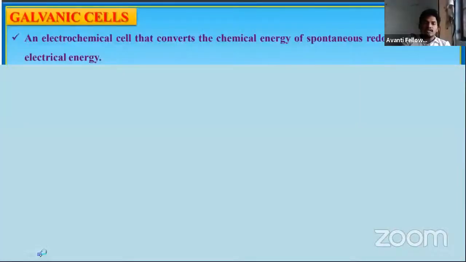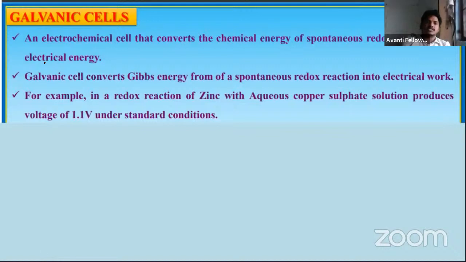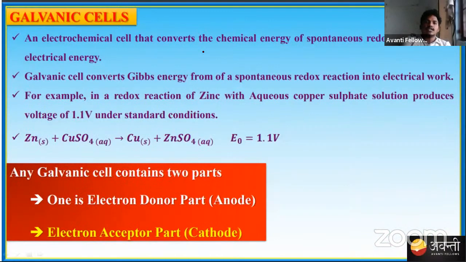Okay, so then we talked about the galvanic cell. These are the points we discussed. It is an electrochemical cell that converts the chemical energy of a spontaneous reaction into electrical energy. So the galvanic cell converts chemical energy to electricity. Whenever any reaction takes place, Gibbs energy is produced.